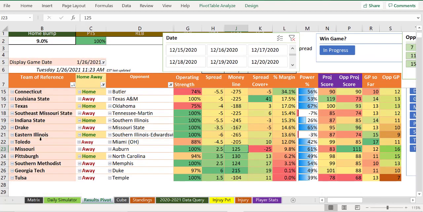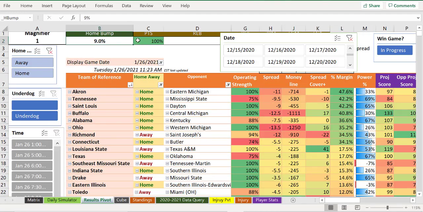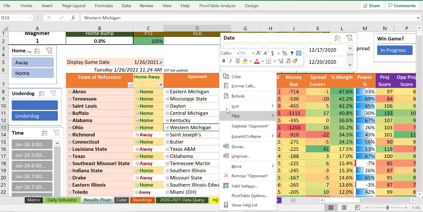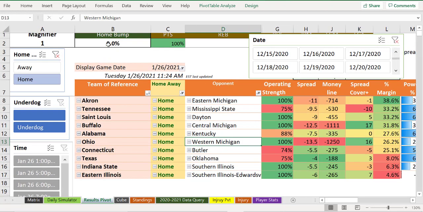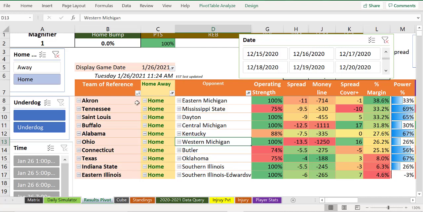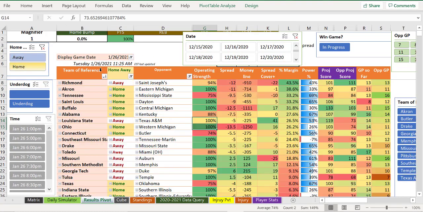Now, is there anything else to talk about today? You want to have the home teams on here, but let's lower the bump to 0 for a second, and then just pick the home teams and see if there's anything reasonable. The answer is no. This would mean you're not bumping the home team at all, and the home team's already going to be favored. So are there any good lines? The answer is these 4, potentially even this minus 335 against Kentucky, because I've been there. So here you got UConn supposed to beat Butler, but they're operating at 74 and 75%. Oh, yeah. So I don't know about these games, but let me talk about something else for a second.